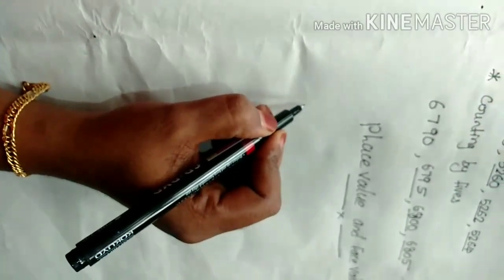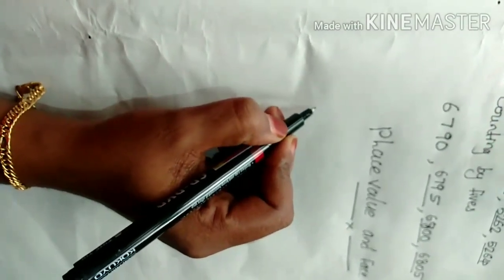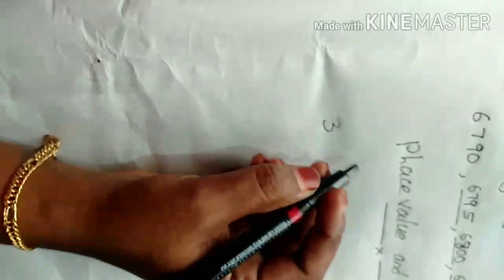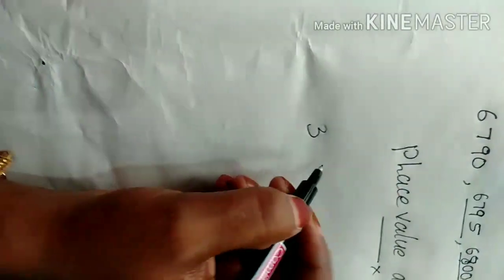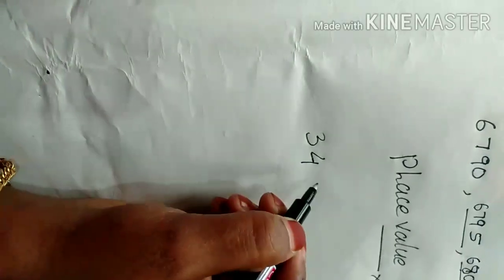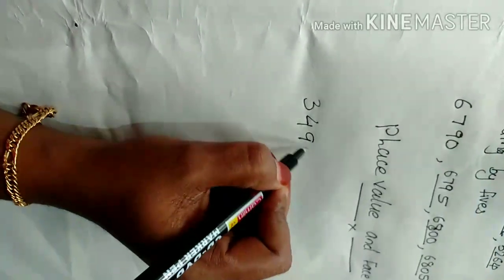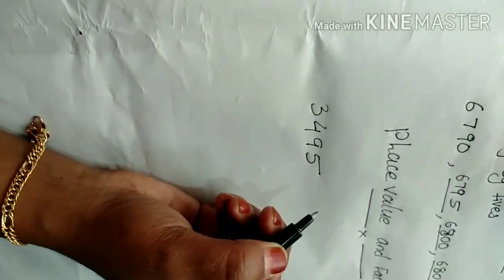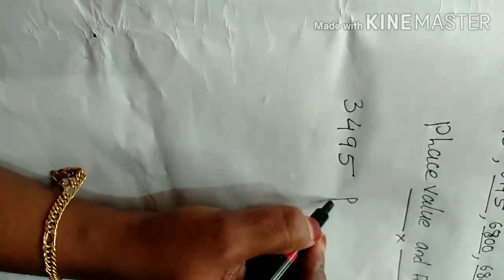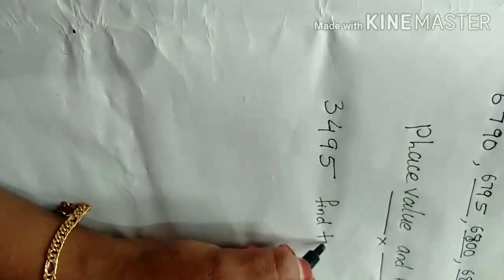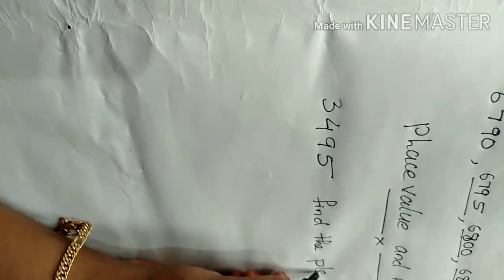Clear? Another example, look here. I am writing one example so that you can understand clearly. I write one number, 3495.